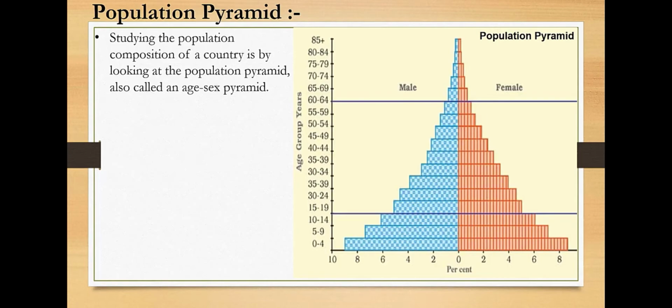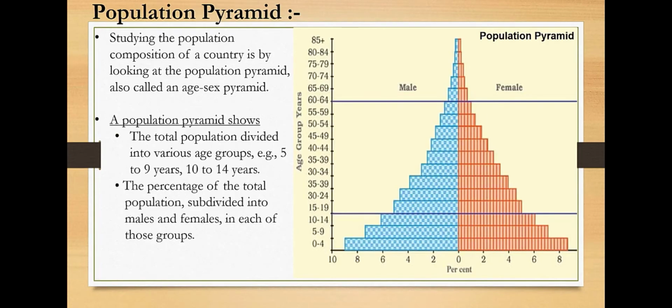On the x-axis you can see the number of people, and on the y-axis we can see the age group. The blue color refers to males and the orange color refers to females. It also shows different age groups like 0 to 4, 5 to 9, 10 to 14, and each group is divided into male and female.